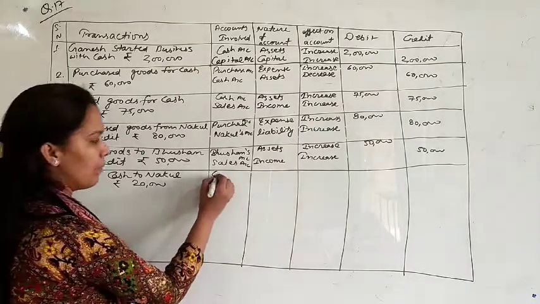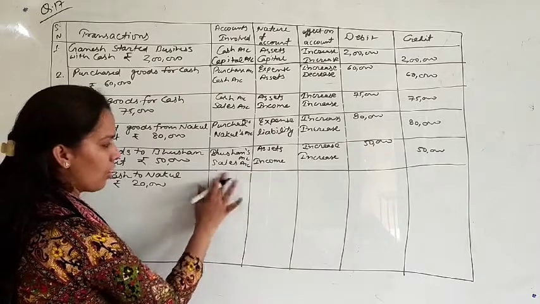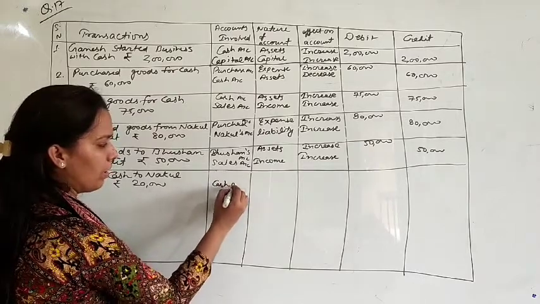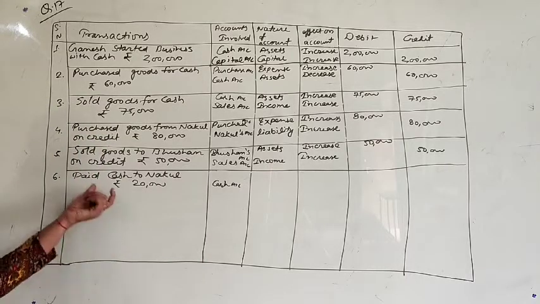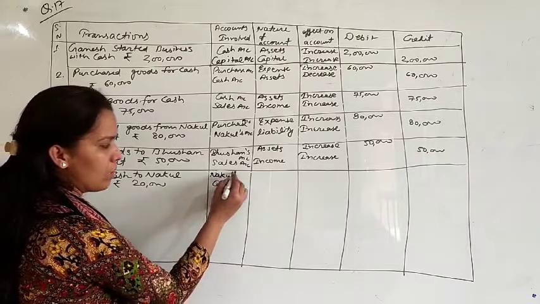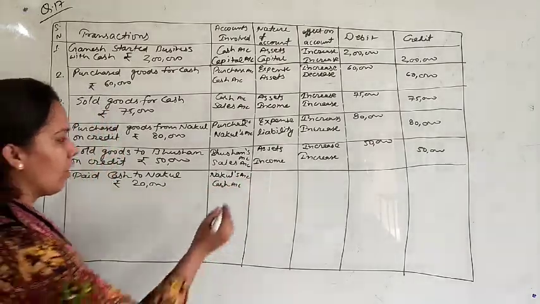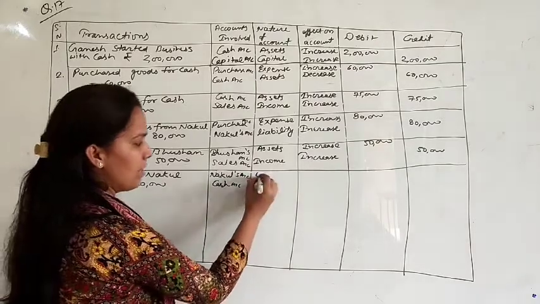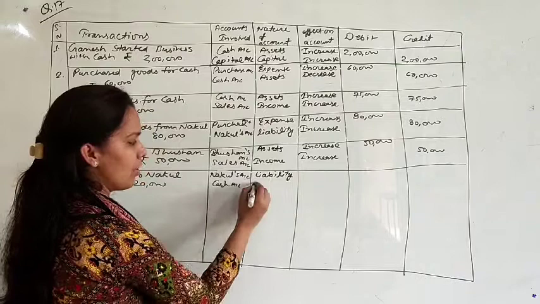Paid cash, it means cash account, but first will be Nakul's account, because cash you will pay. Paid cash to Nakul, so first account affected will be Nakul's account, and second account cash account. Nakul was your creditor, means liability. Cash is asset.